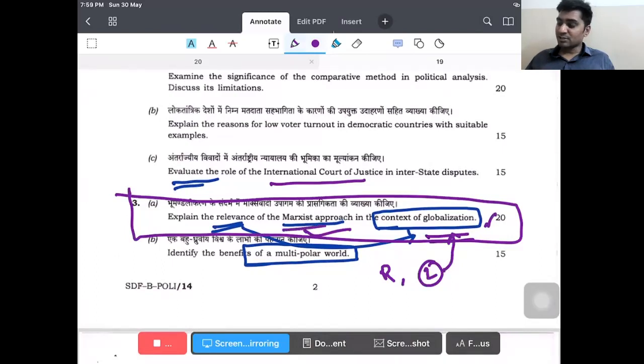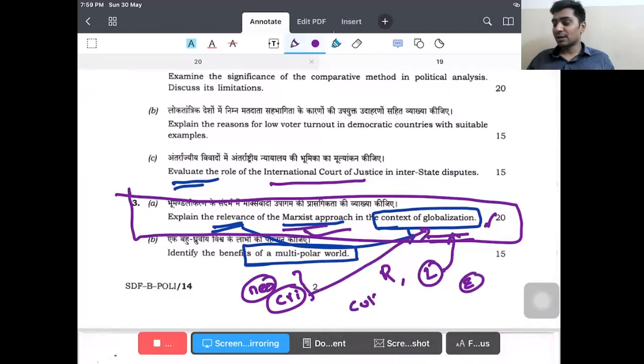You can also counter the Marxist approach from the perspective of the neo-Marxist approach or the critical schools, which say that globalization is not just an economic phenomenon, but you can also see it in cultural domination and ideological domination. So if some countries like the Western countries are able to continue their capitalist mode in the form of globalization, then it cannot be seen only from the perspective of economy, but has to be seen from the perspective of cultural and ideological basis also. Globalization as such is not limited to the economic term. It is an all-encompassing term, including polity, ideologies, and societies.